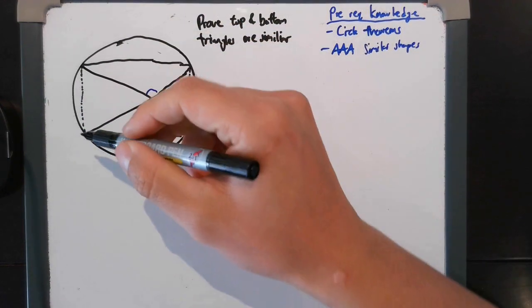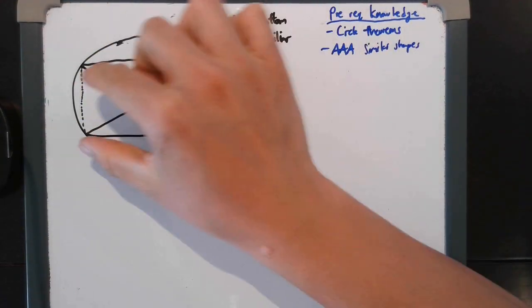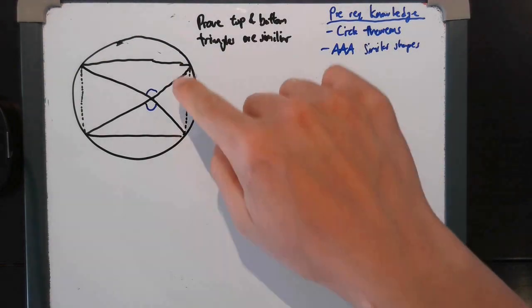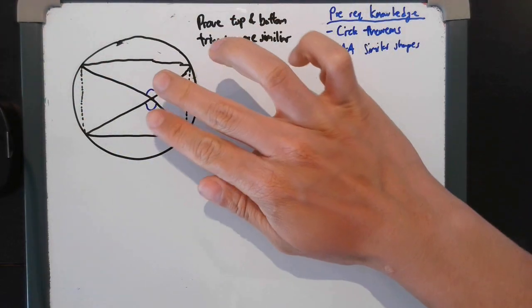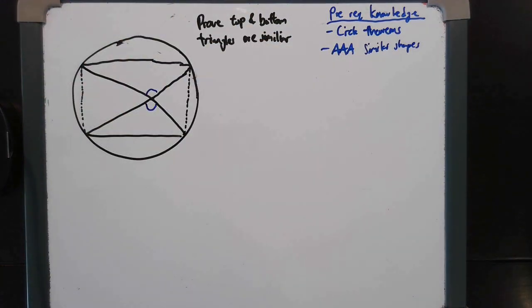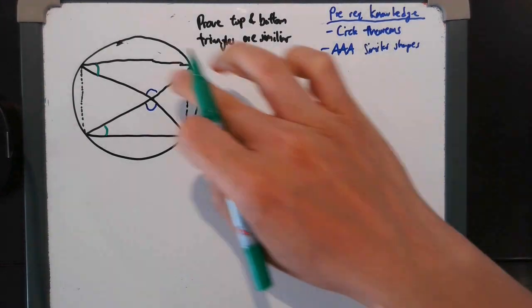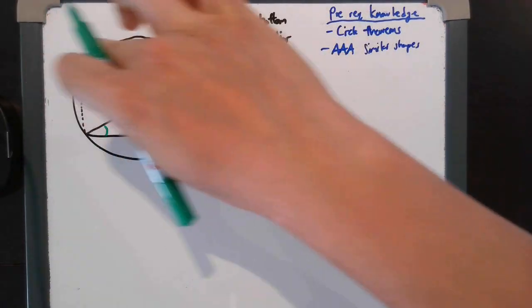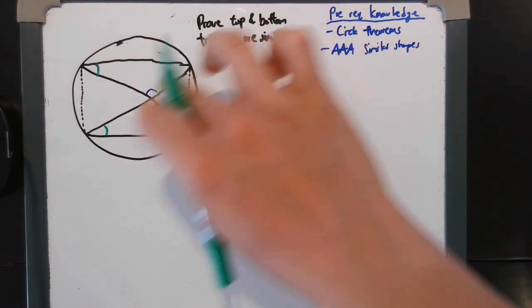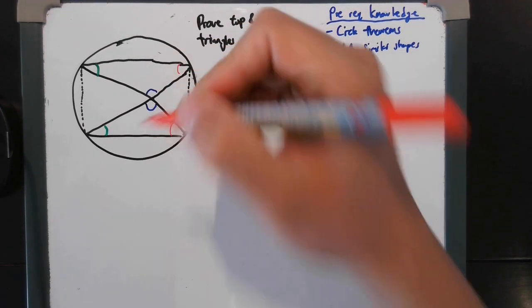Now, looking from the perspective of this segment, just think about it like kind of this shape, ignore everything else. These 2 angles must be equal because they're both angles coming from the same chord in the same segment. And likewise, these 2 are equal.